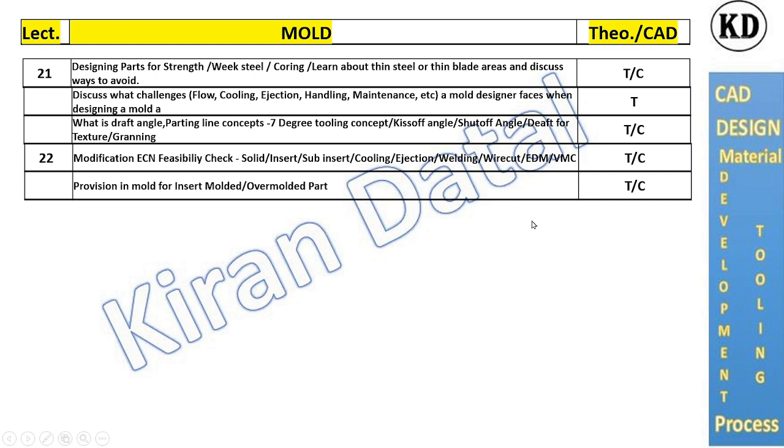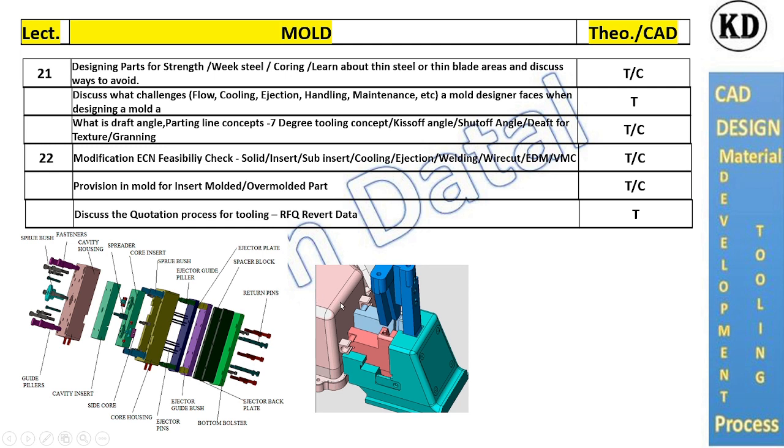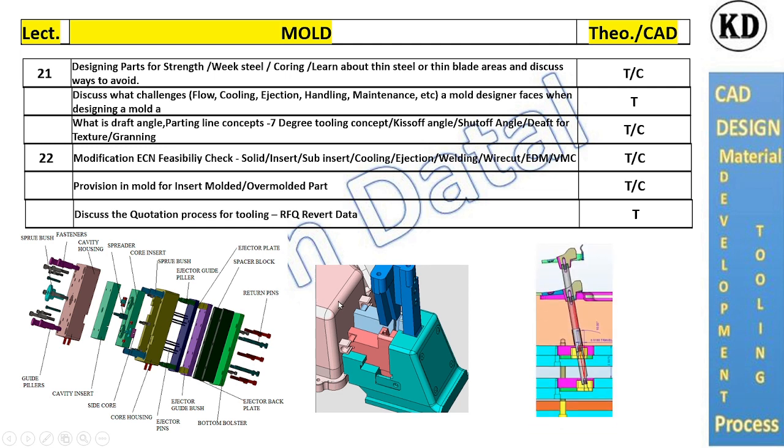Provisioning mold for insert molded and over molded parts, meaning we are using standard nuts and bolts or sheet metal inserts, or plastic with rubber over molding. Discuss the quotation process for tooling. RFQ, reward data preparation. That's the nomenclature of mold. That's the sliders and lifters.